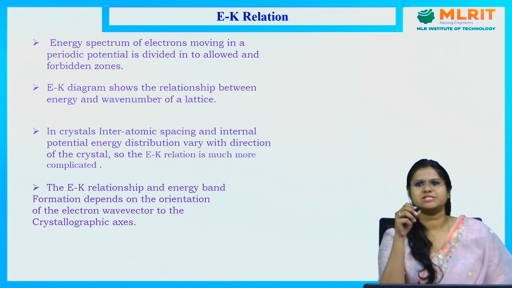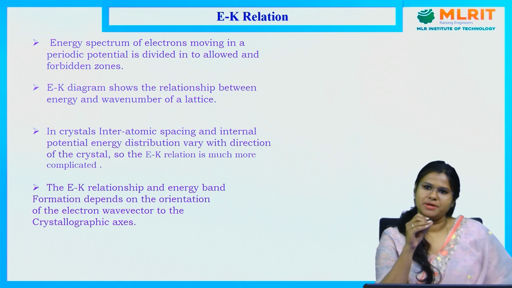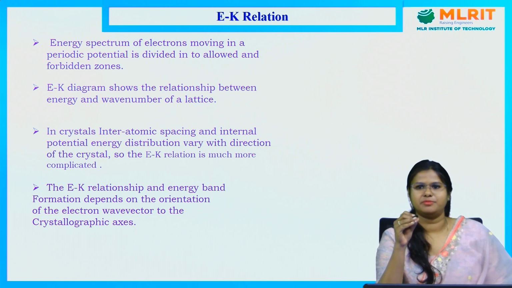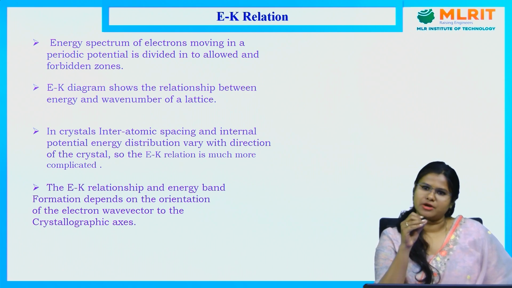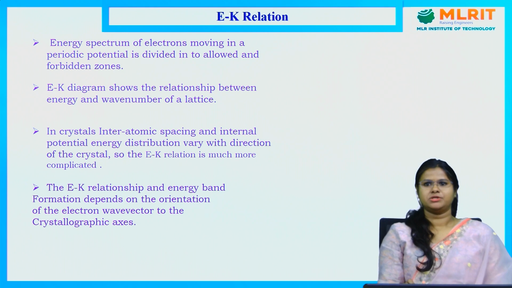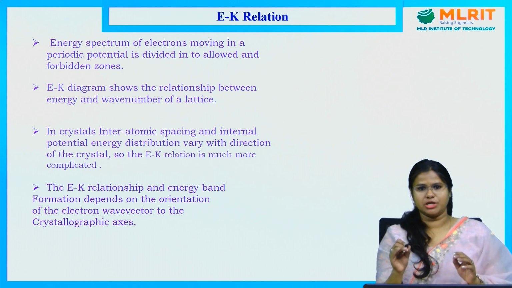The energy spectrum of the electrons moving in a periodic potential can be divided into allowed and forbidden zones. This we have already studied according to the band theory. According to the zone theory or Bloch theorem, all the electrons move in a periodic potential.